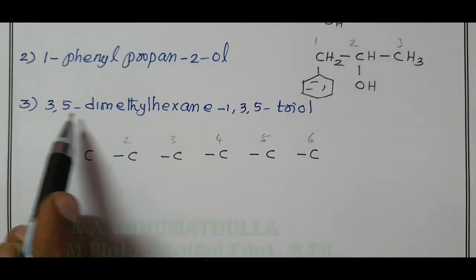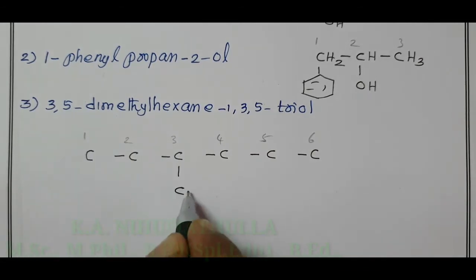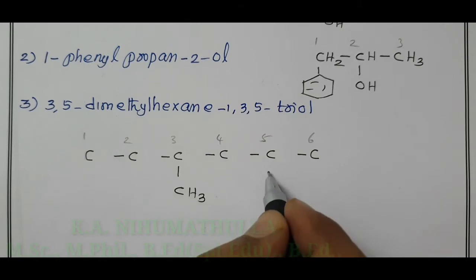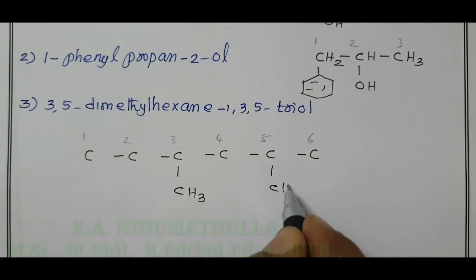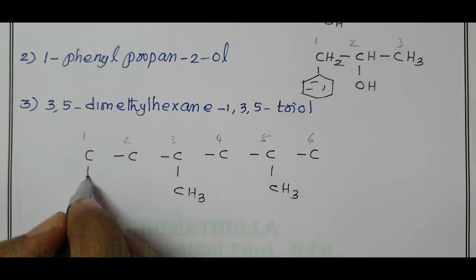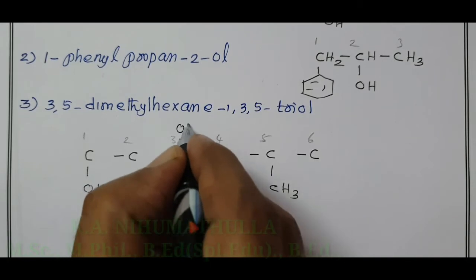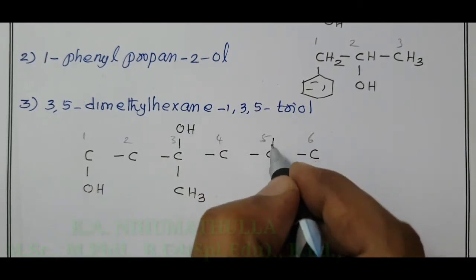Third and fifth carbon atoms contain methyl groups. Third carbon CH3 and fifth carbon CH3. 1,3,5: first carbon 1 OH, third carbon 1 OH and fifth carbon 1 OH.